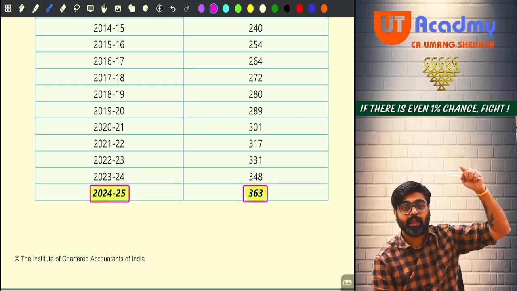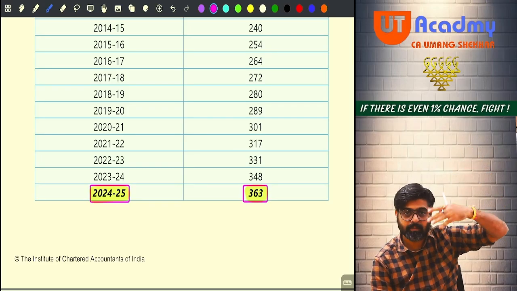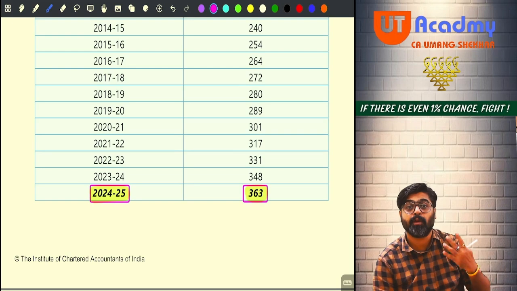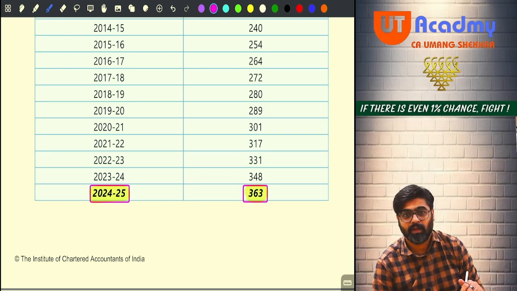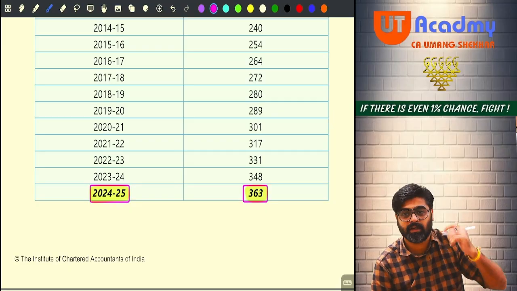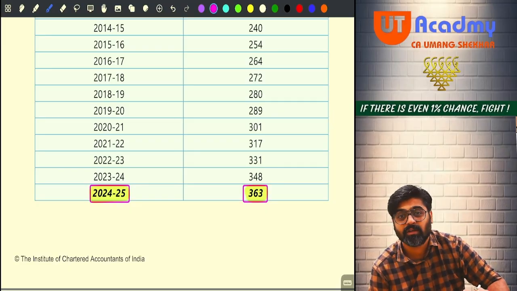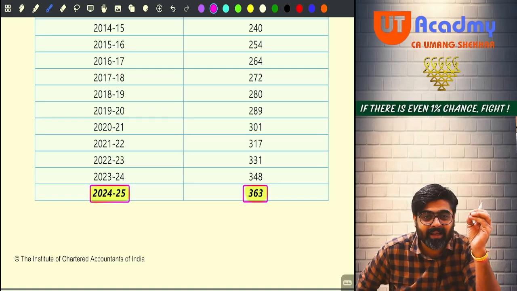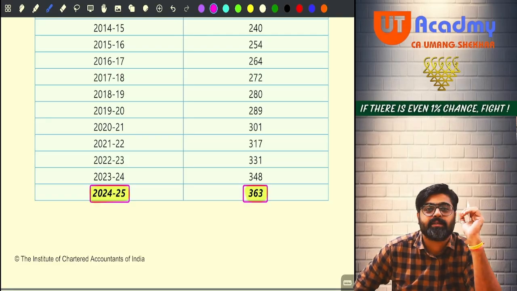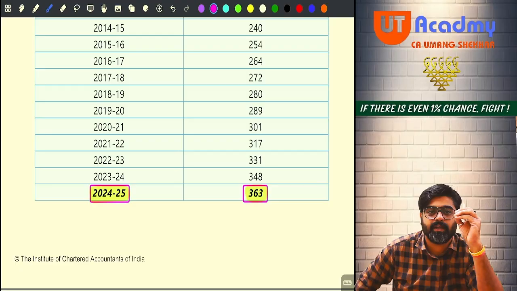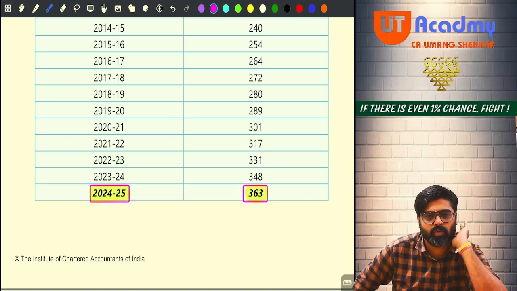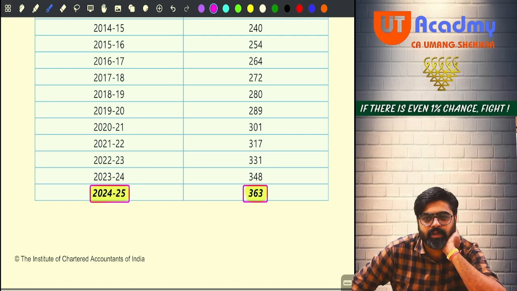So at that time, if some asset cost me 100 rupees, right now, today, the cost of that asset is 3.63 times more. That same thing will cost me 363 right now. What is the reason for that? The reason is inflation, and that inflation is counted here. This is an index showing your cost inflation. Hence, this index is known as the cost inflation index. In reality, it is more. So the government has prescribed this much only for capital gains calculation, sir.